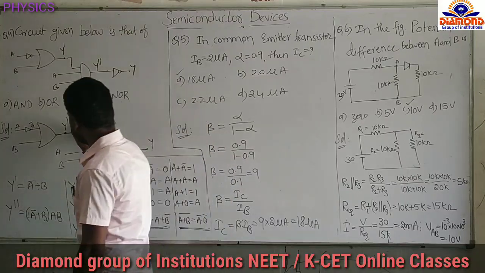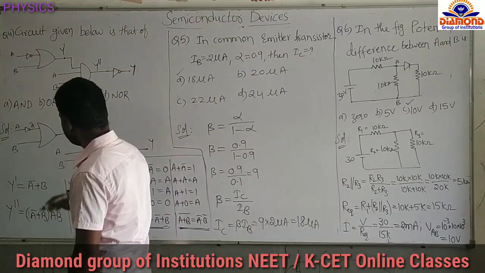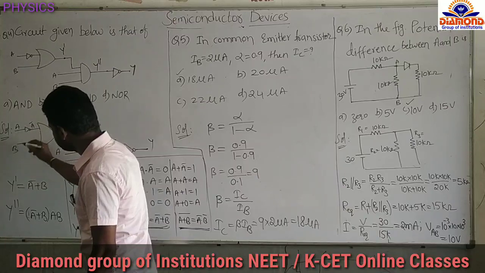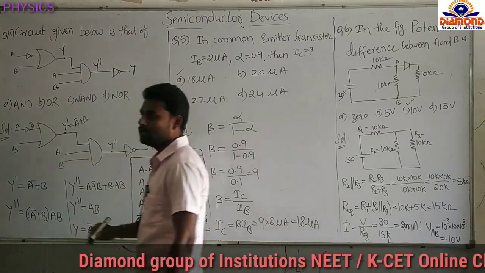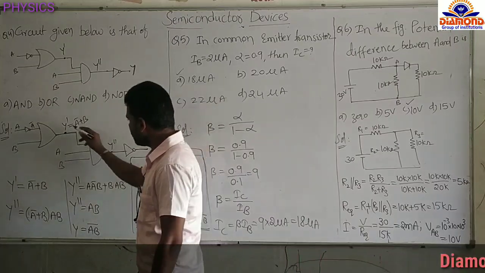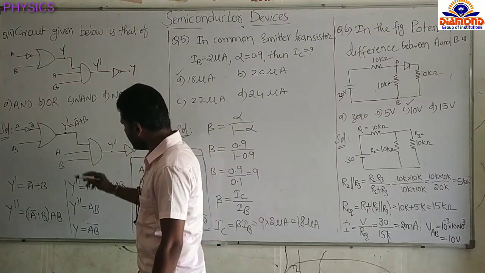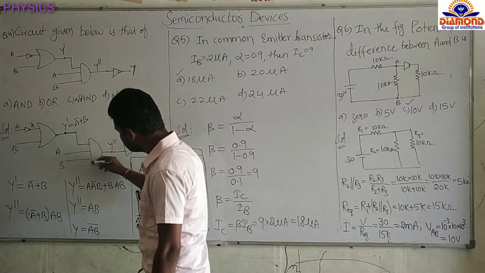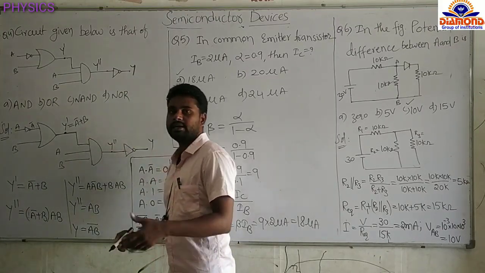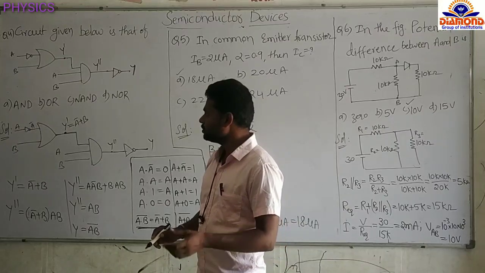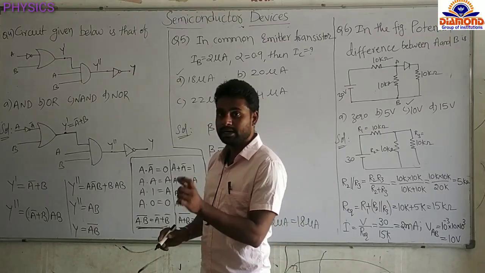So now the output of the OR gate Y dash equal to A complement plus B. Now this output Y dash and A and B, these are the three inputs to the AND gate. The AND gate function already we know, it is the Boolean multiplication.